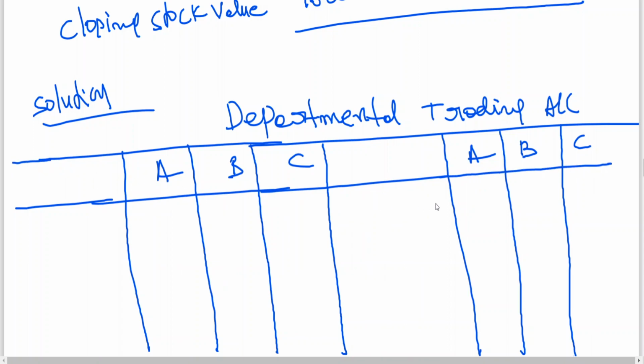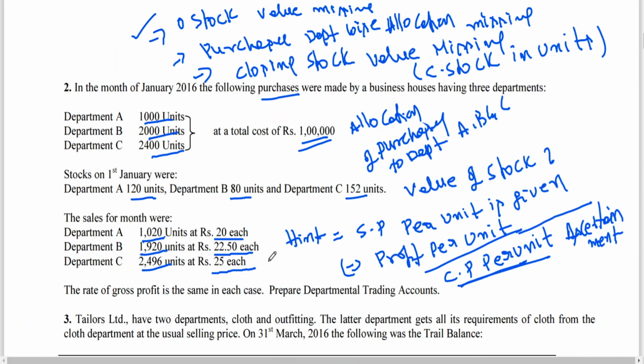Okay. So let me start with sales, which has been already given. We got the sales value, no? Now for sales, what you should do is number of units into selling price. Here I am writing 1020 into 20. It is coming to 20,400.